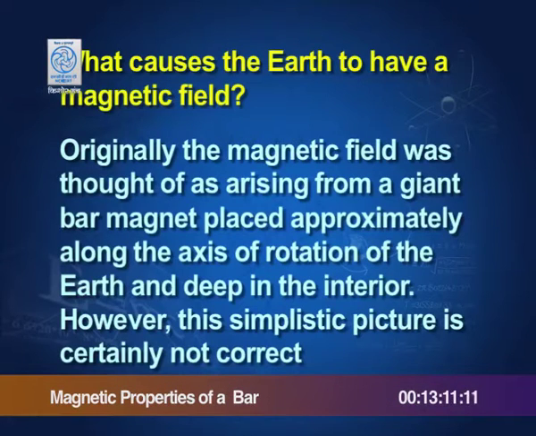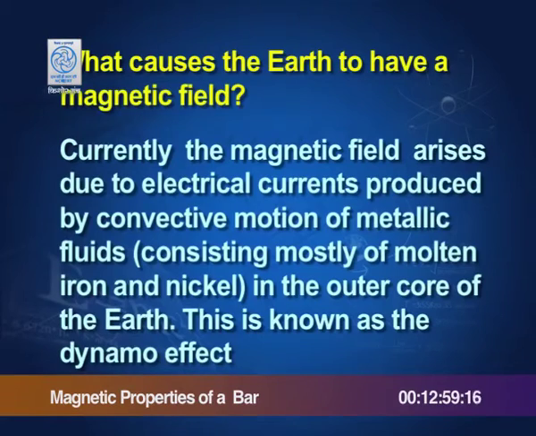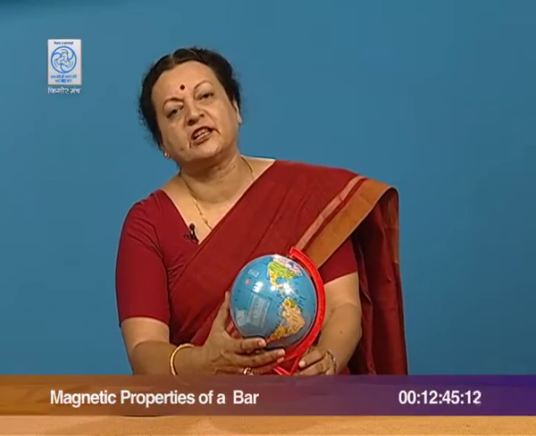What causes the Earth to have a magnetic field? For a long time it was thought that there was a magnet inside it, but that original thinking is now redundant, and conventionally today what we think about the magnetic field, we say it is due to the movement of molten fluid inside it, and so the convective currents that are in it, fluids such as molten iron, molten nickel, and that is what is said to be responsible for Earth's magnetic field.